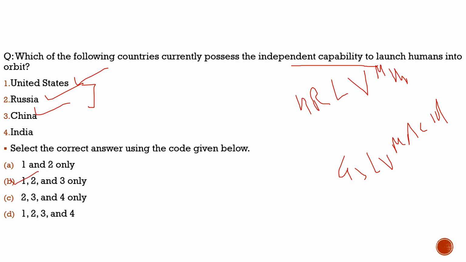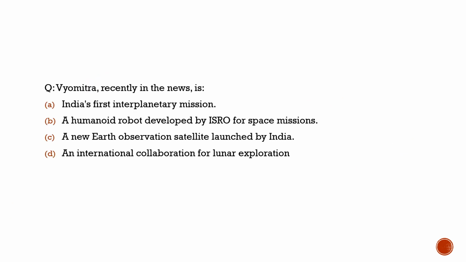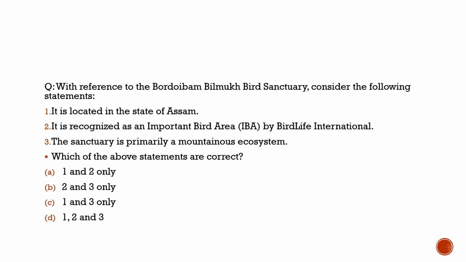Now coming to the robot, which robot they are going to use there, that we will see in the next slide. Here the question says, Vyomitra, recently in the news. What is this Vyomitra? It is a humanoid robot developed by ISRO for space missions. It is a female, actually, it would be more correct to say a female humanoid robot developed by ISRO for space missions. This would be used in two unmanned crew missions before we go for the manned flight. So with this, let's move to another question and try to solve that.